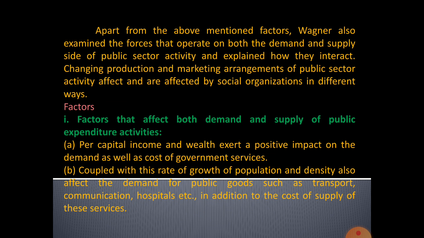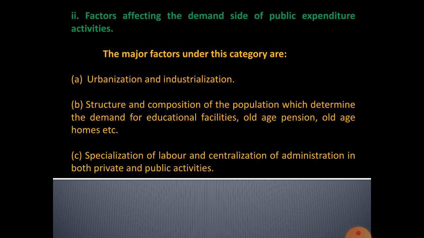The government is also thinking about both the demand and supply side of expenditure activities. So what is the growth of the population, what is the density, and how will public goods be made available to the society? That's why the government is spending.